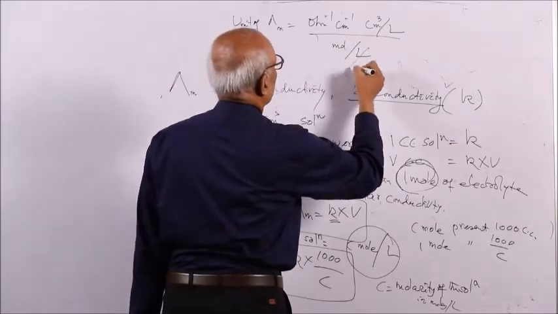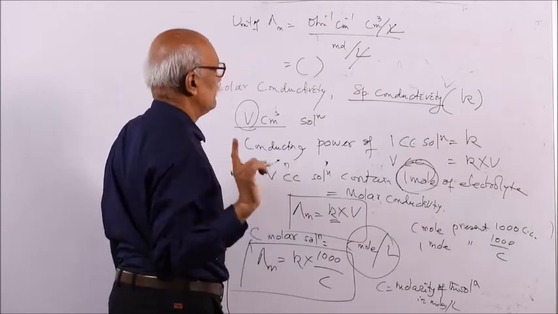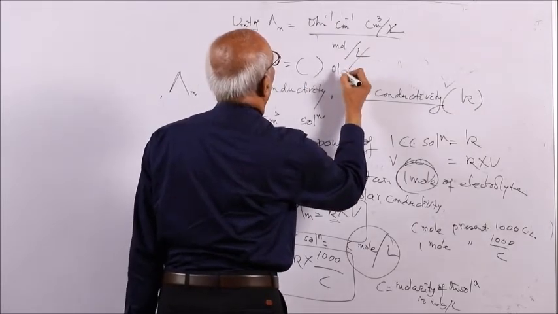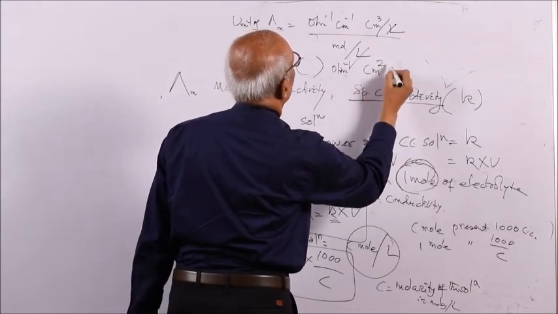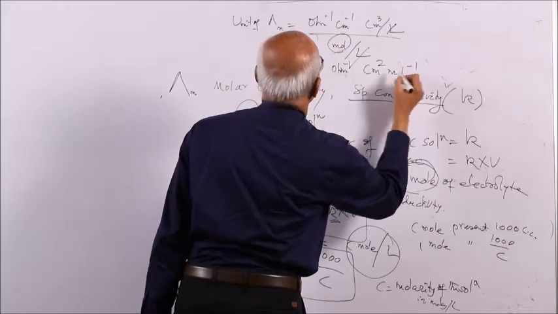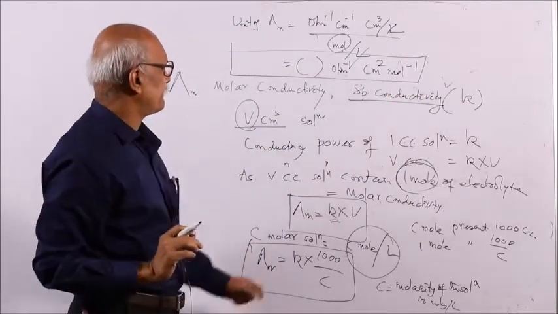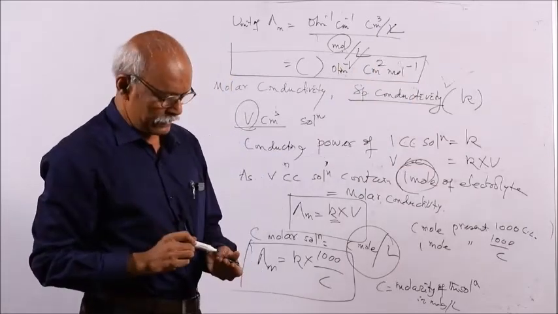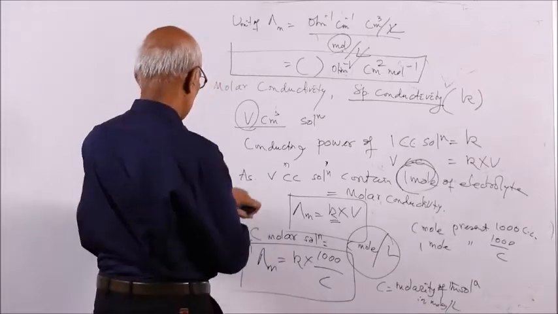So, the unit will be ohm inverse or mho, or Siemens, centimeter square per mole, or mole inverse. So remember, this is the unit of lambda m: ohm inverse centimeter square mole inverse. You can also put it in SI unit, meter square.